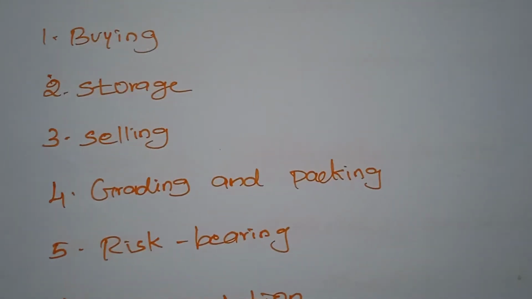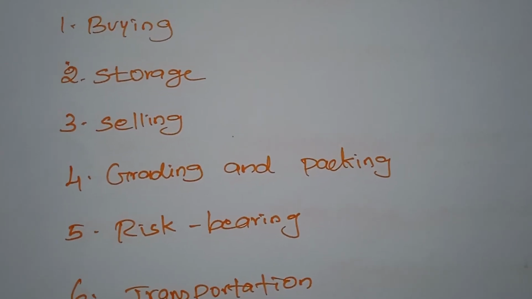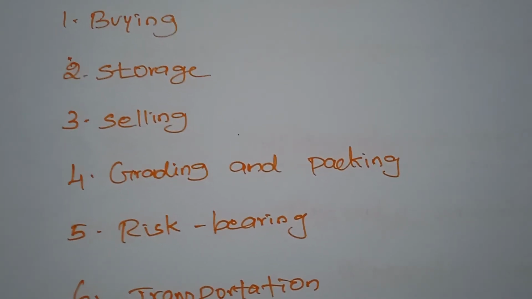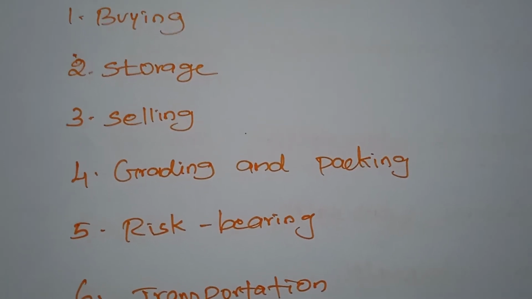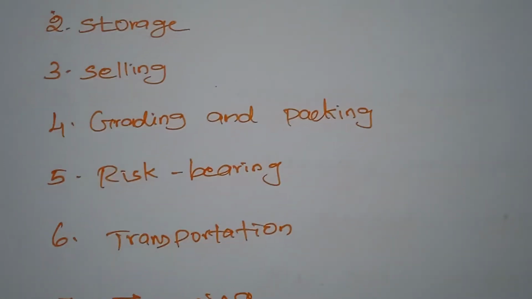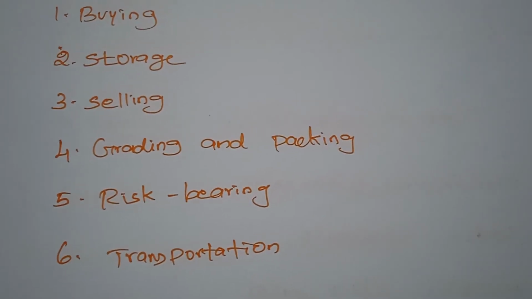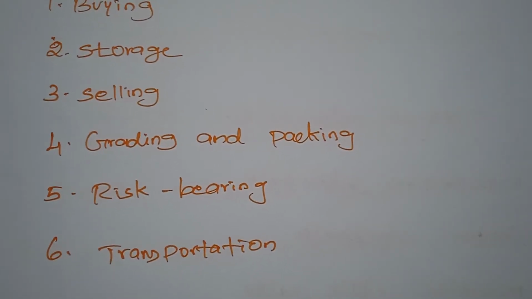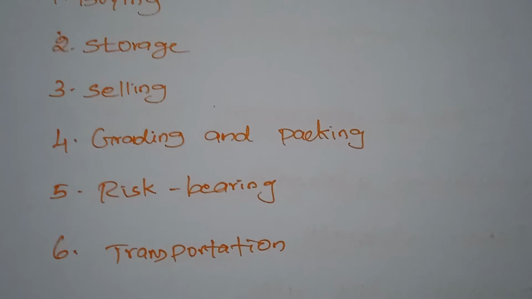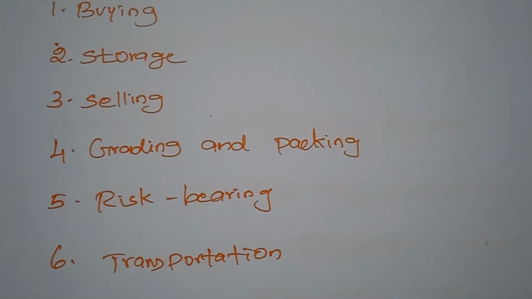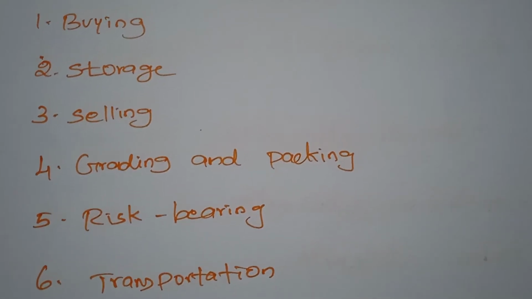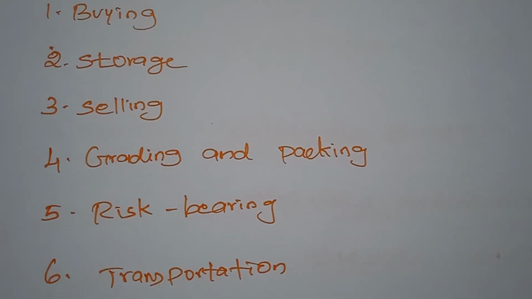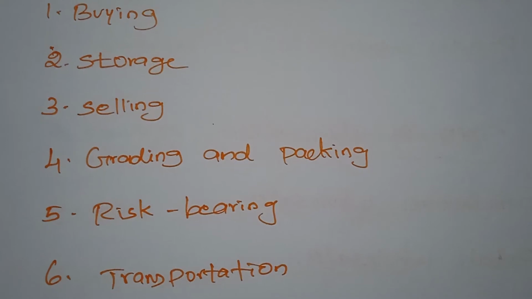Next, grading and packing. The retailer grades the goods which are not graded by the manufacturer and the wholesalers. Normally the manufacturer and the wholesalers never do this work on behalf of the retailer, because they do not have the time.